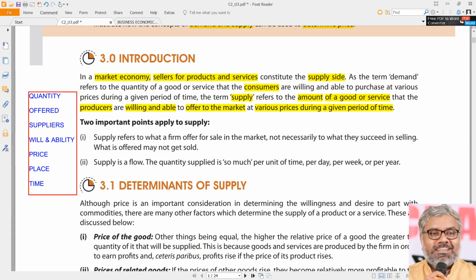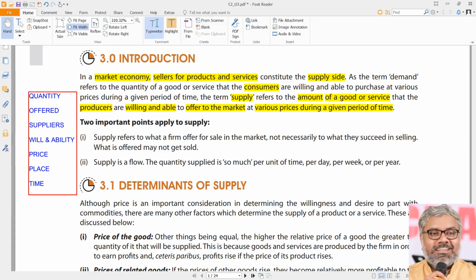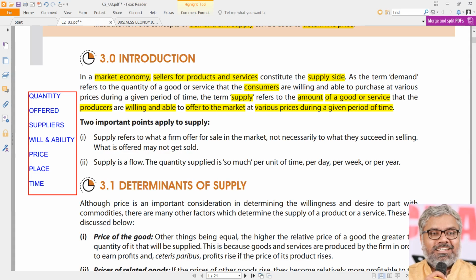But some of the points to be identified here very carefully are: first of all, we are talking about what a firm has offered for sale in the market. So here the word is offered for sale, not necessarily that the firm has to succeed in the selling. So that is the first point to be identified, because there are certain goods always which may not get sold, and for practical purposes we call them stocks. If you go to a supermarket, there will be abundant stocks available in the racks. You see all of them.